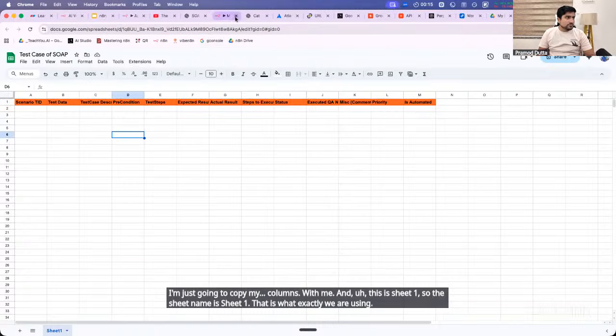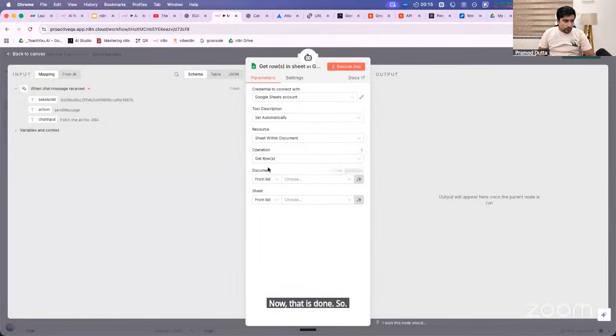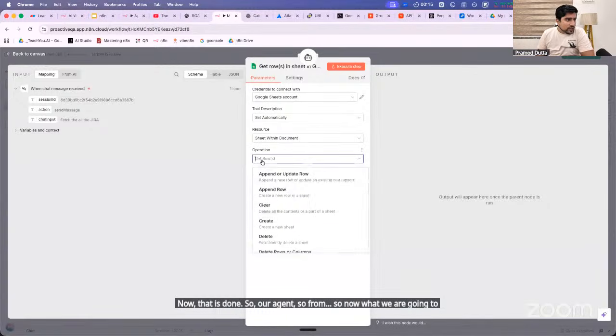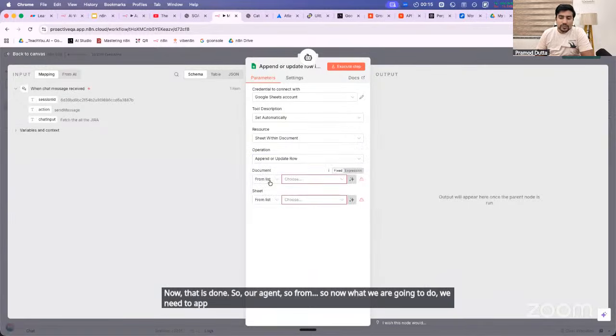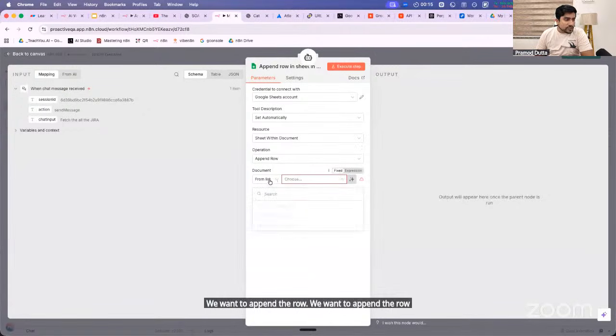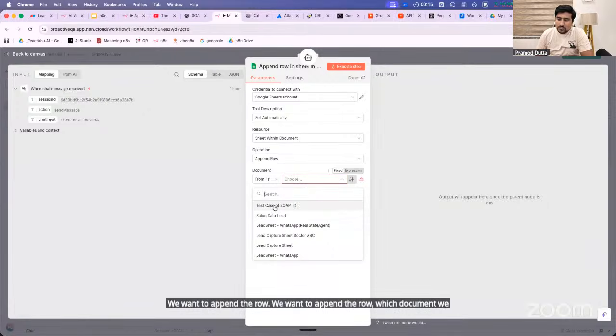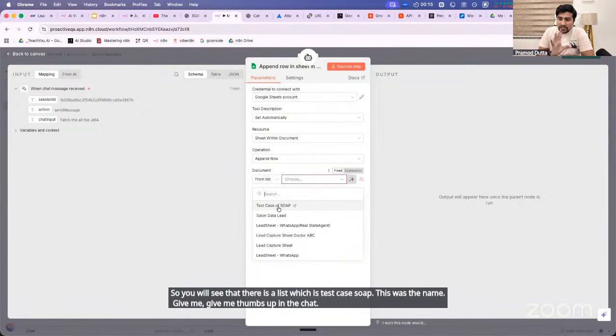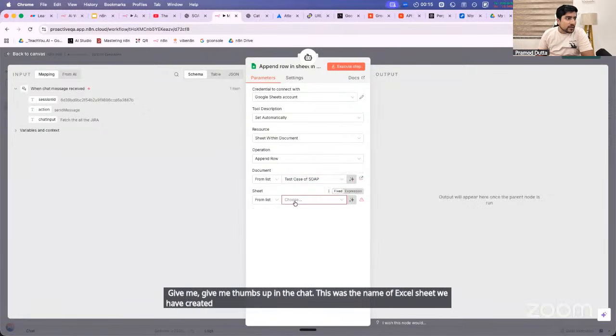Now that is done. So now what we are going to do, we need to append this sheet. Yes or no, everyone? We want to append the row. Which document are we discussing? You will see that there is a list which is test case soap. This was the name. Give me thumbs up in the chat. This was the name of the Excel sheet we have created. Sir, what is the sheet name? Sheet name is sheet 1.